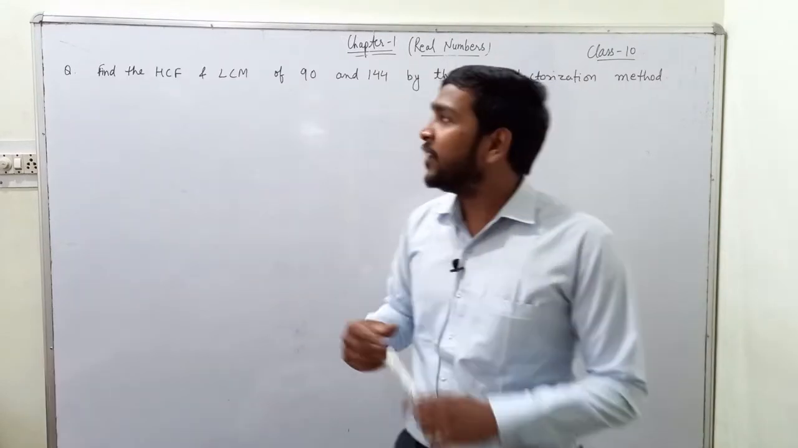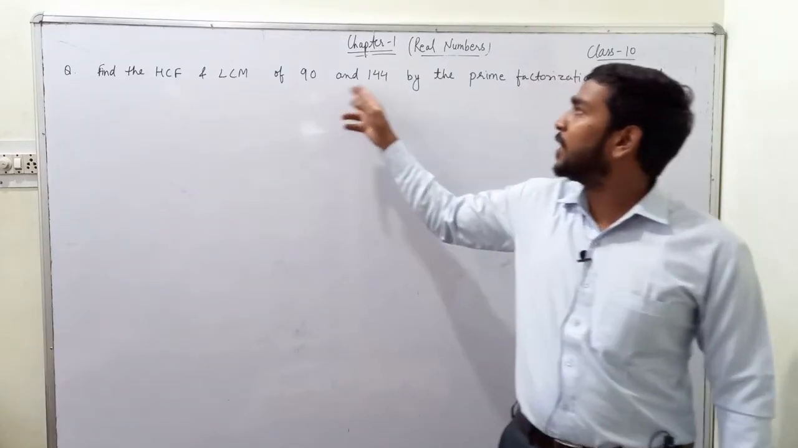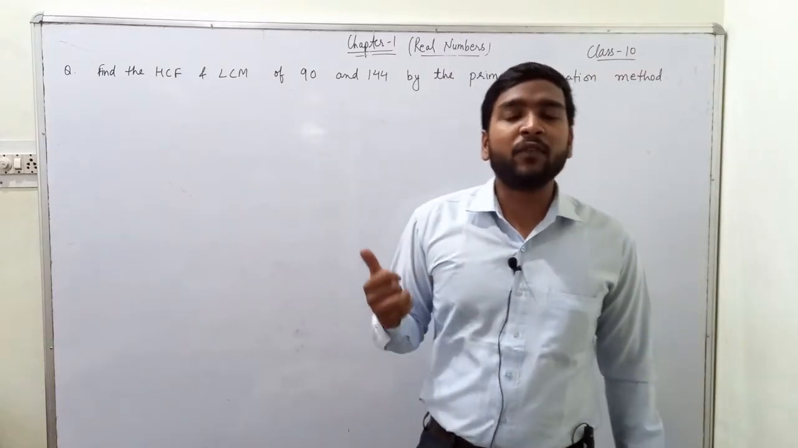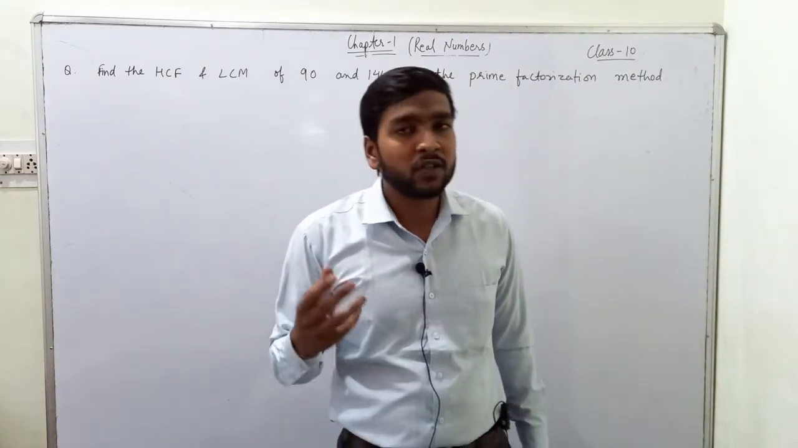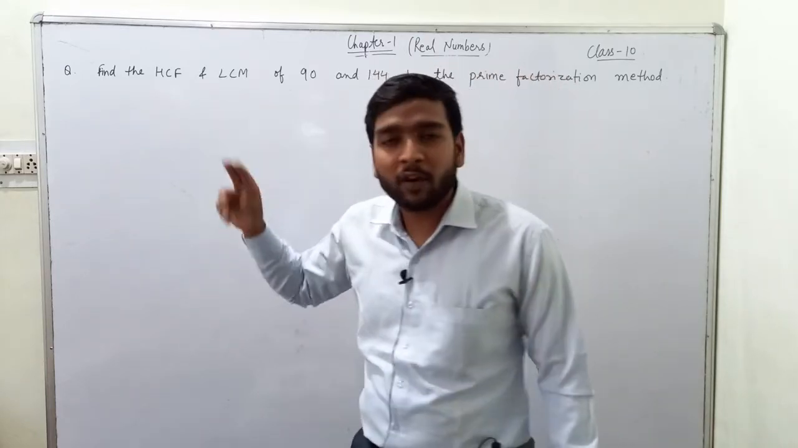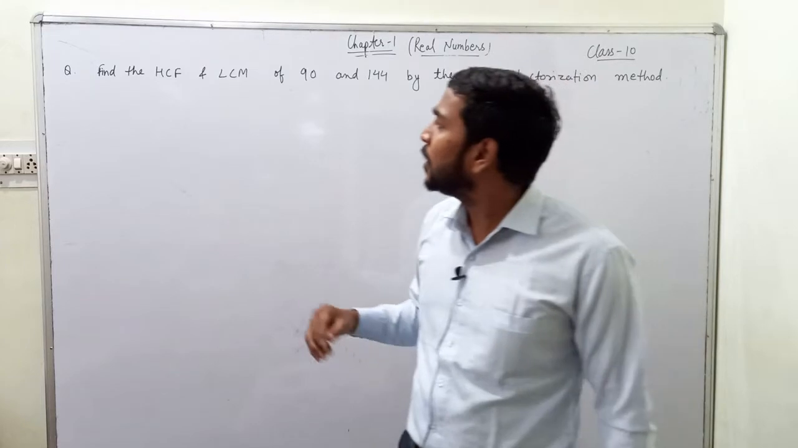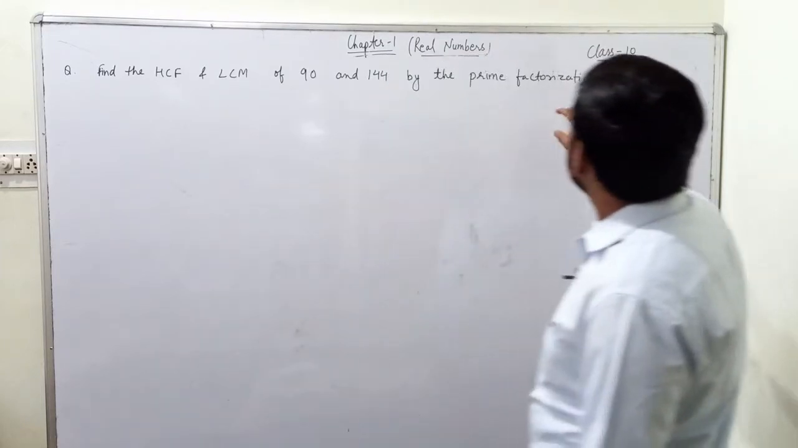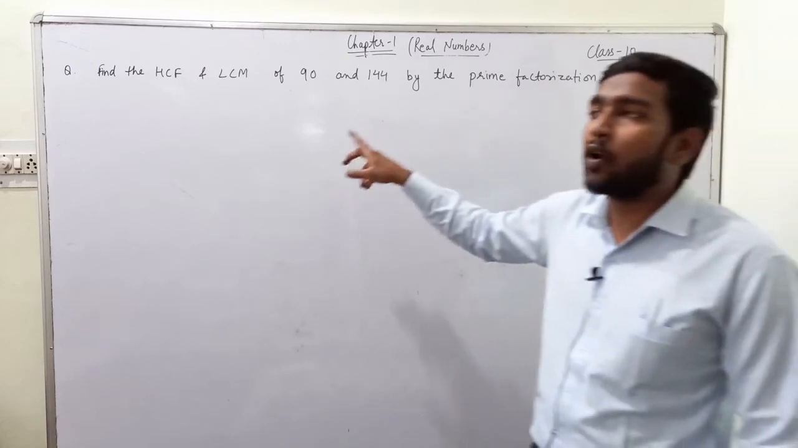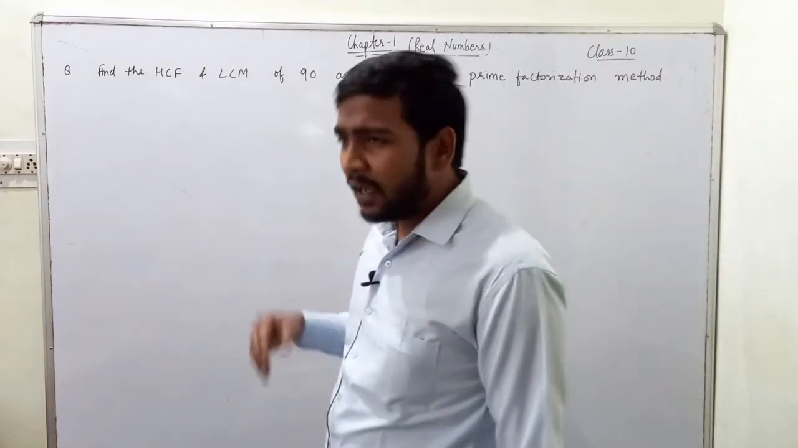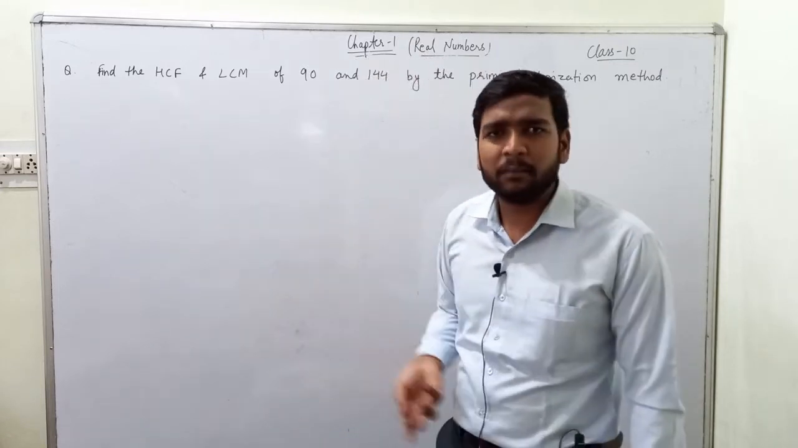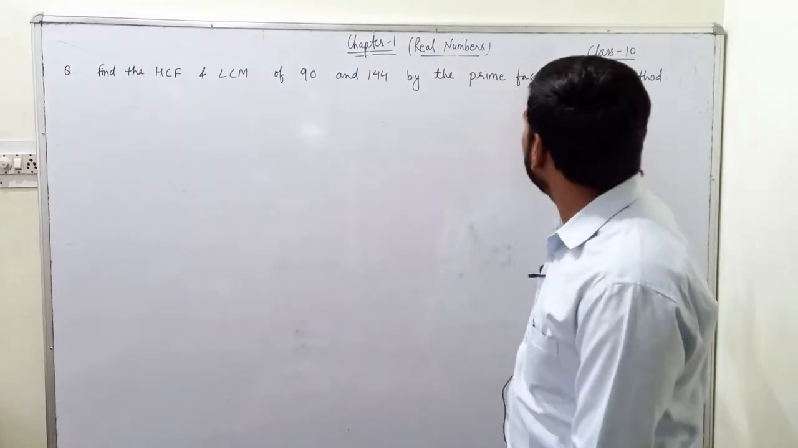Now look, we need to find the LCM and HCF of 90 and 144. We have studied how to find the HCF of two numbers in the second video, that was Euclid's division algorithm, and we know how to find LCM from classes 5th, 6th, 7th. Now we need to use the prime factorization method instead of Euclid's division algorithm to find the HCF, and we don't know how to find the LCM by any other method except the prime factorization method.